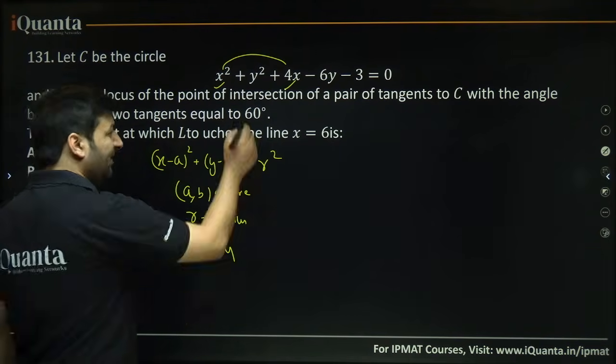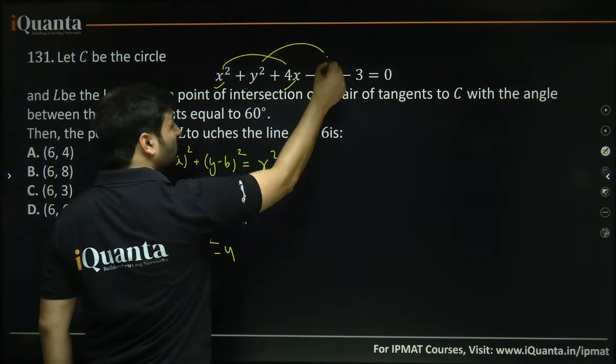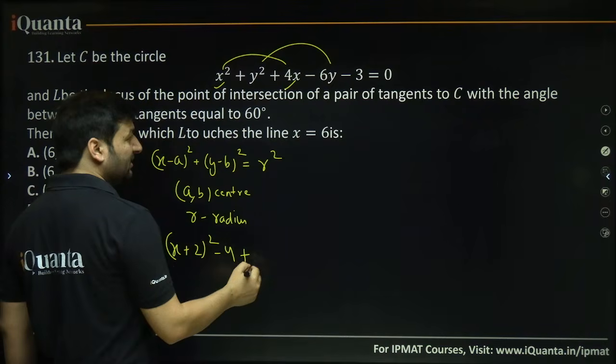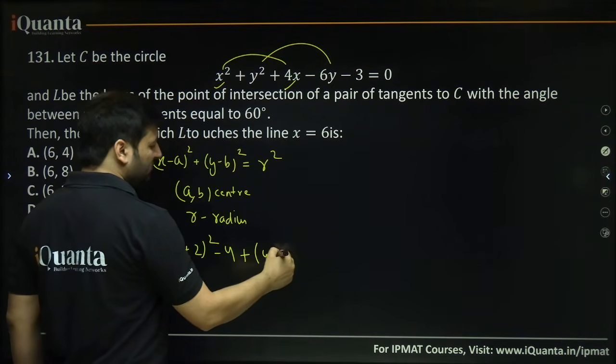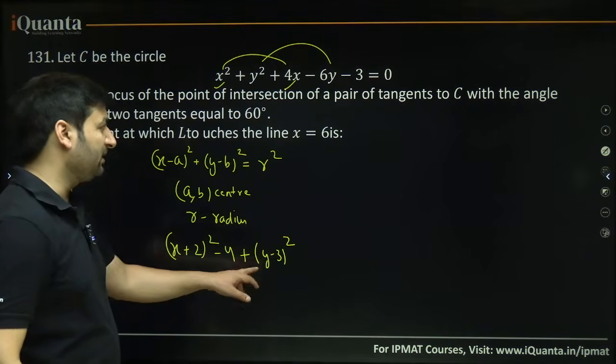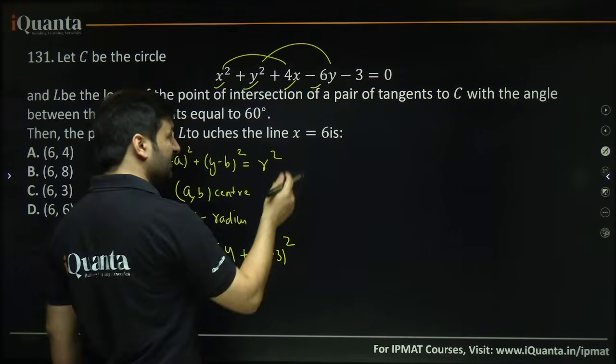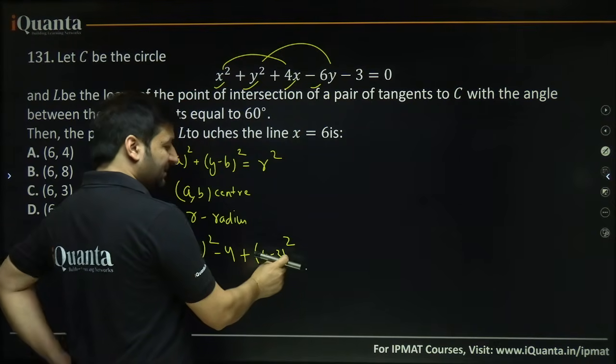This is done. Now I have to care for y square and minus 6y. So how is that done? I can write (y minus 3) whole square, because when I am going to do (y minus 3) whole square, I am going to get y square, I am going to get minus 6y, but an extra plus 9 will be generated through the square, right?